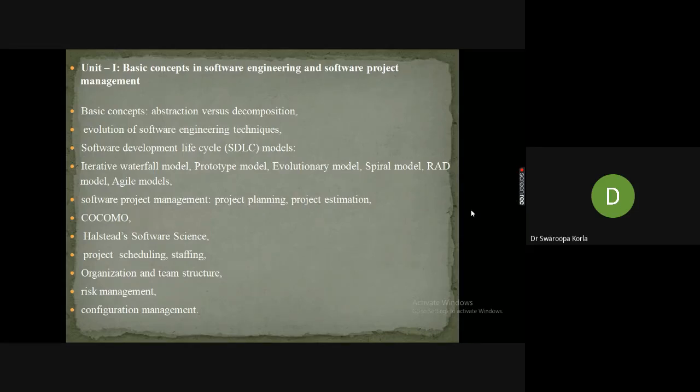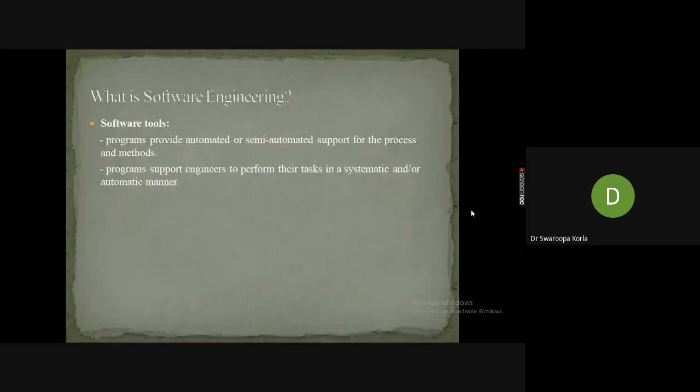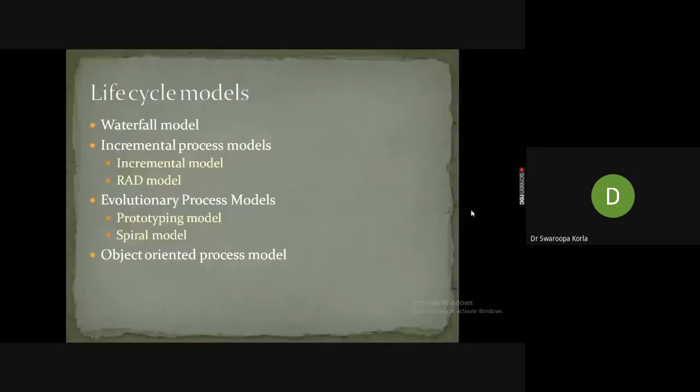I told you, unit 1 and unit 2, all fundamentals I'm explaining here. Up to this is completed. I hope you're following, and don't try to cheat the faculty. Up to here, prototype and spiral model, we have finished.